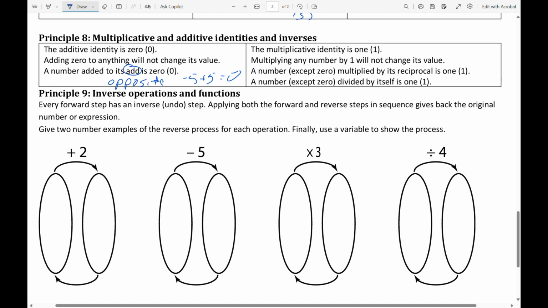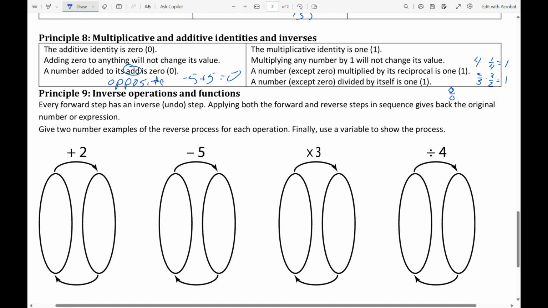The multiplicative identity is 1. So if you multiply by 1, it won't change its value. So 10 times 1 is still 10. Any number multiplied by its reciprocal is 1. So if I had 4 times 1/4, that would be a 1. If I had 2/3 times 3/2, that would be a 1. And any number divided by itself, except for 0, would give a 1. 0 divided by 0 is an undefined mathematical expression. It's a nonsense expression. You're asking how many zeros does it take to make a 0? Well, it might take 1, it might take 1,000,000. So we don't know. That's why it's undefined.